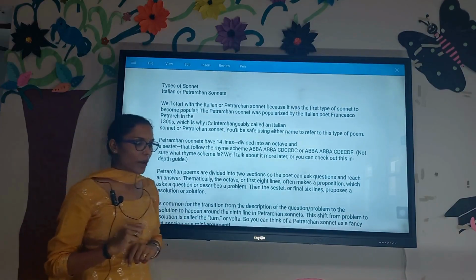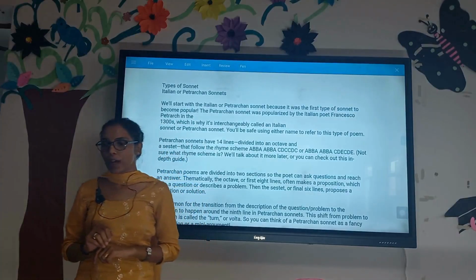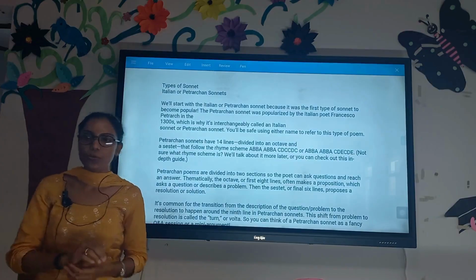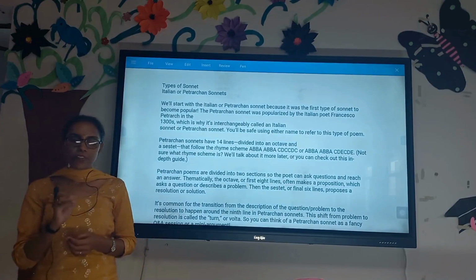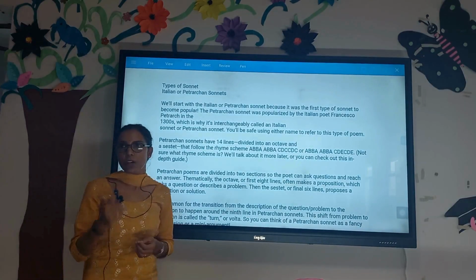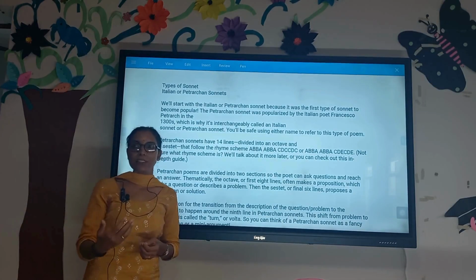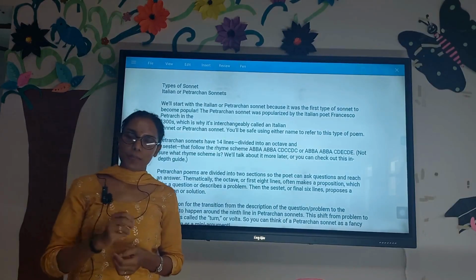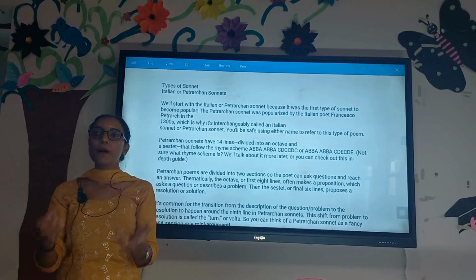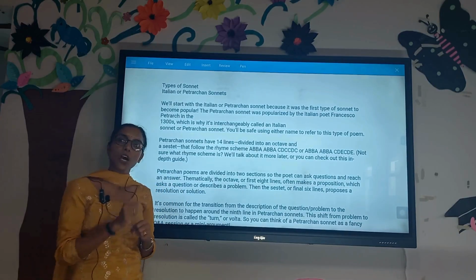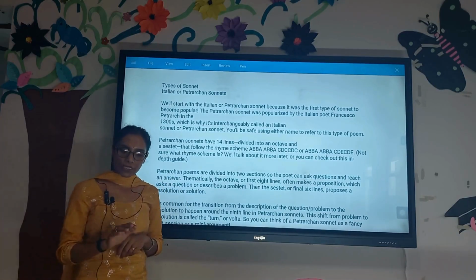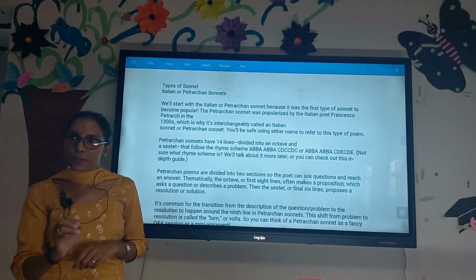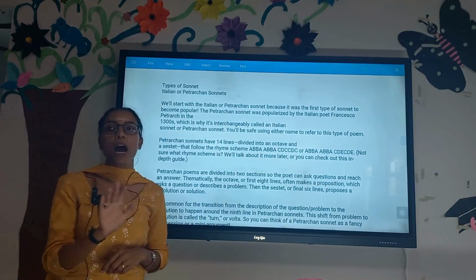Now I'll talk about the types of sonnets. The sonnet has its roots in Italy. For the very first time in the history of literature, the sonnet was introduced by a very famous Italian poet known as Petrarch. Petrarch gave birth to, or introduced us to, this kind of poetry. In the 14th century he gave the sonnet, and that's why the first kind of sonnet is named after him.